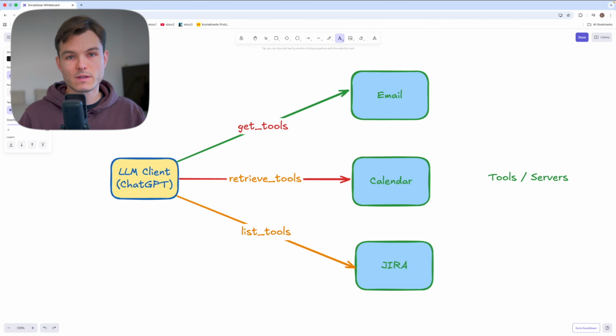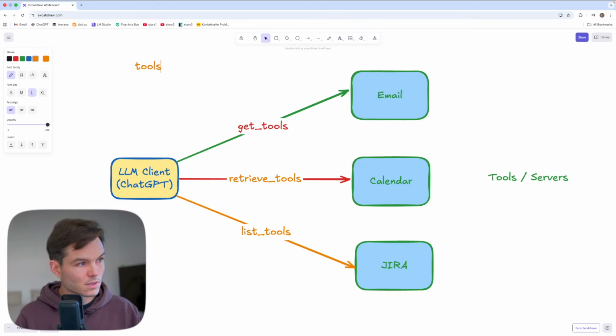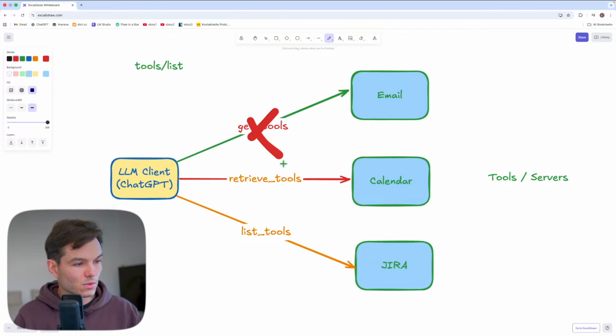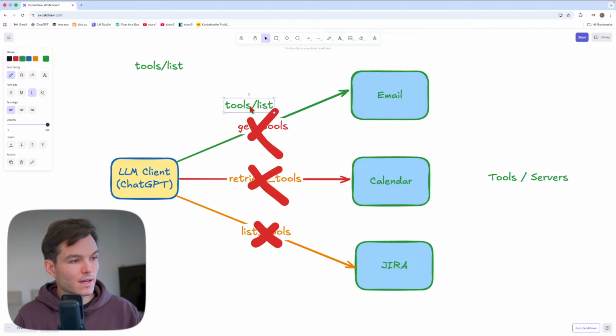First, MCP specifies that every server would provide a way for the client to list all the tools. So the client would know what all the capabilities are for each server. And MCP also specifies exactly how the client would get this information from the server. It's called tools list. Let's put it in green. So we don't have get tools, we don't have retrieve tools, we don't have list tools. Instead, every server and client would adhere to tools list, and nothing else.